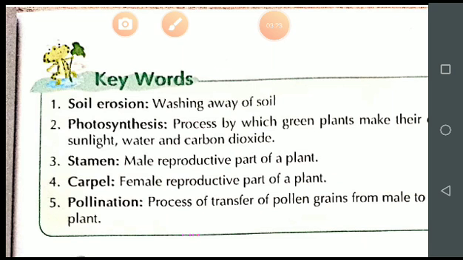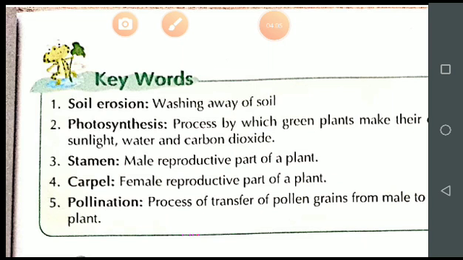And now, see, student, photosynthesis. What are the things required for photosynthesis? That is carbon dioxide, water, and minerals. Is it clear? And chlorophyll. These are the things required for photosynthesis. Now, the process by which green plants make their own food in the presence of sunlight, water, carbon dioxide is called photosynthesis. So first of all, student, note down what are the things required for photosynthesis.